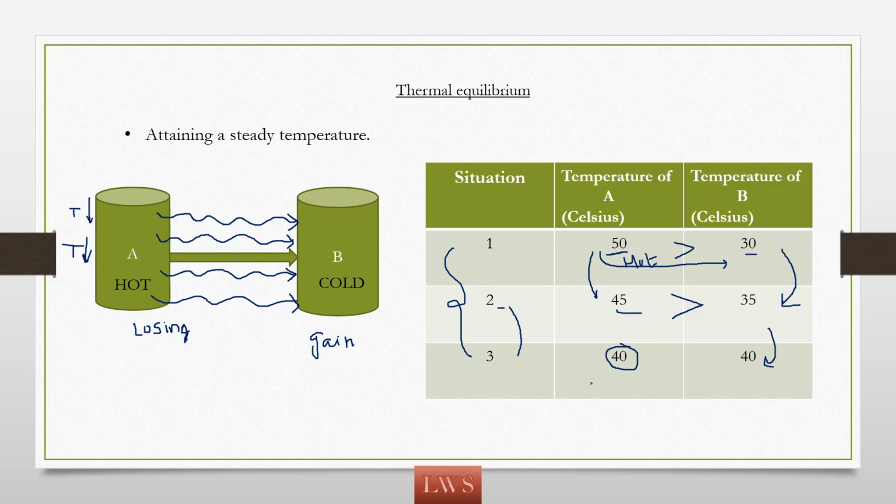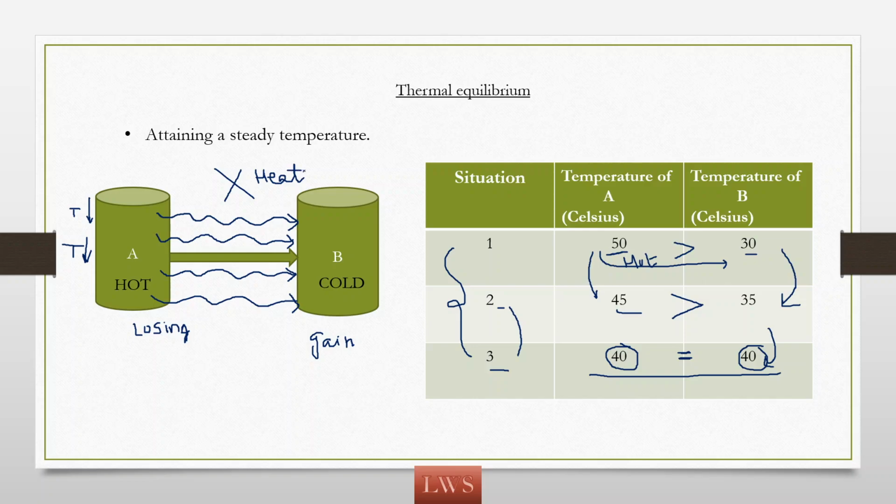Okay, now look at this situation. Here in the third situation, body A is at 40 degrees, body B is also at 40 degrees. Both have equal temperature now. Now which one is the hotter body or which one is the colder body? When both temperatures are equal, there is no hotter body or colder body, but heat only flows from the hotter body to the colder body. Since there is no hotter or colder body, there is no heat transfer between the two bodies. So I hope you understand what thermal equilibrium is.